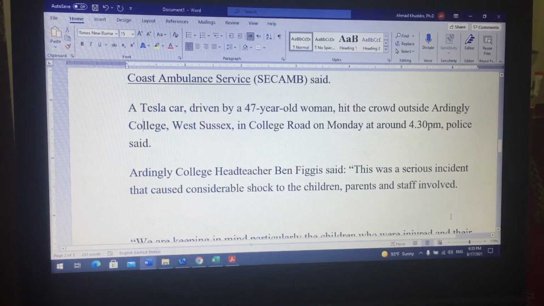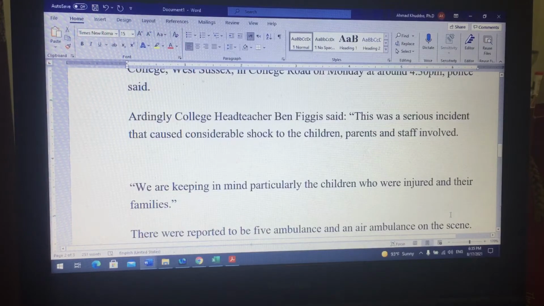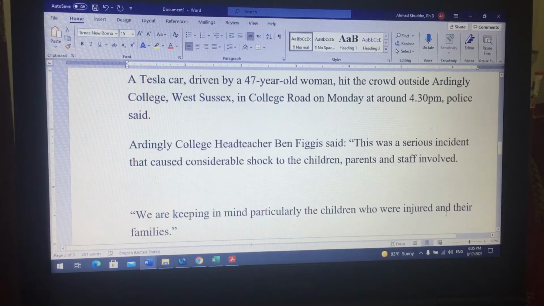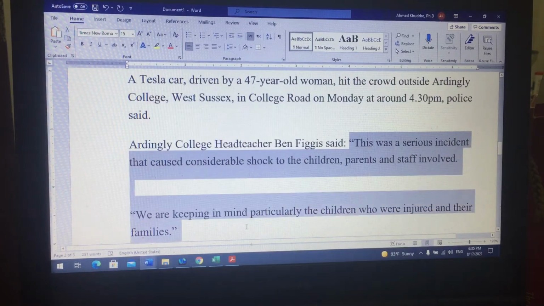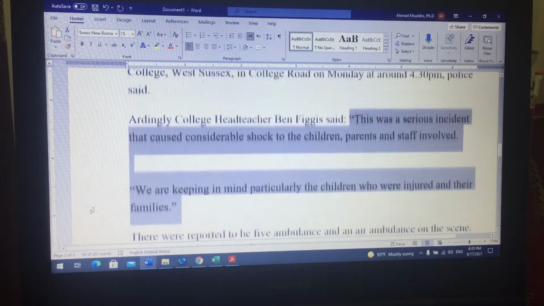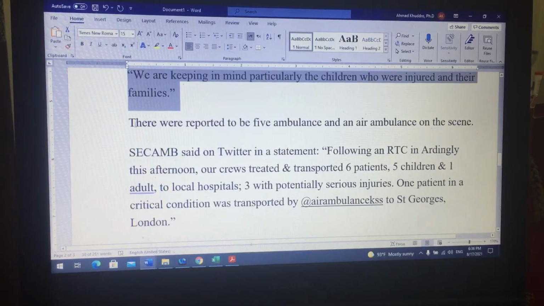Ardingly College head teacher Ben Figgis said, "This was a serious accident that caused considerable shock to the children, parents and staff involved. We are keeping in mind particularly the children who were injured and their families." Of course, this is a quotation which starts from "this was" and ends at the very end here. So that is a quotation which we need to put in inverted commas when we are translating. So we should not forget the inverted commas. Then the report carries on.